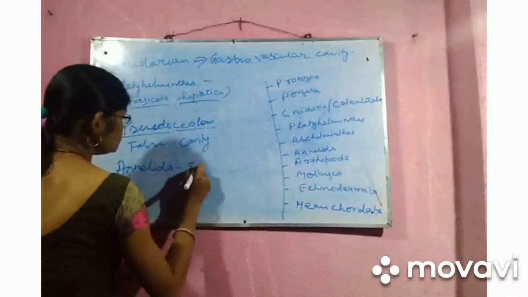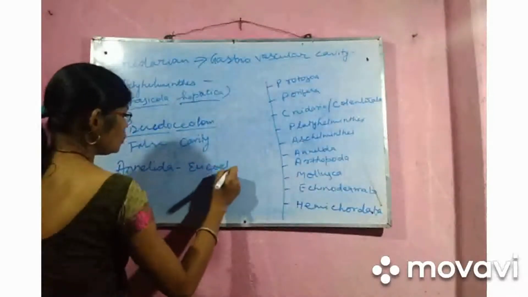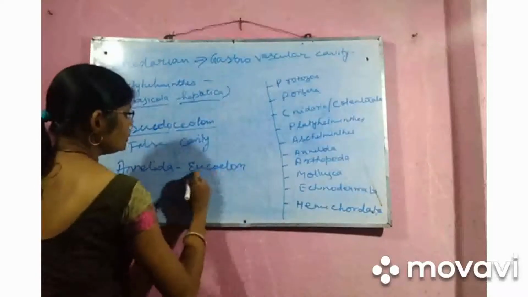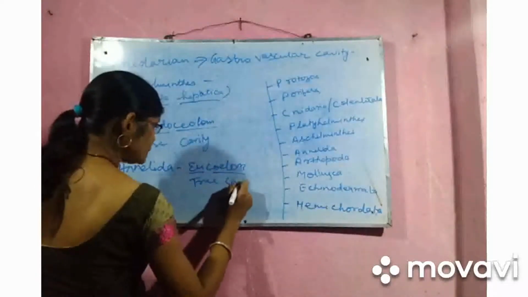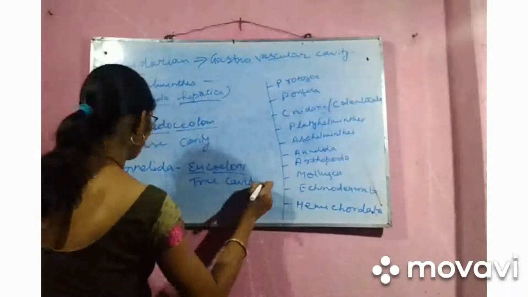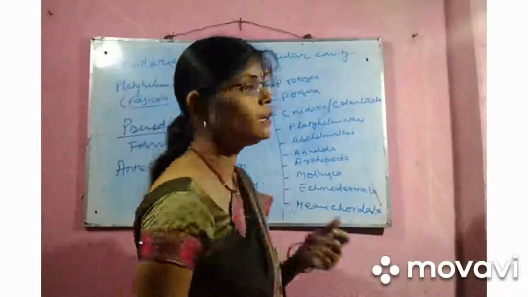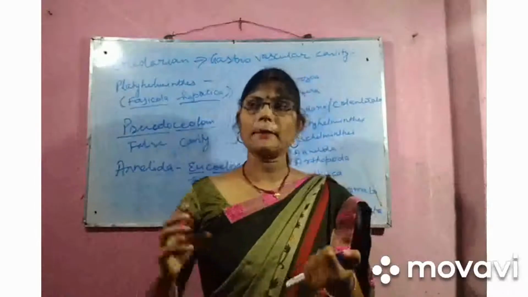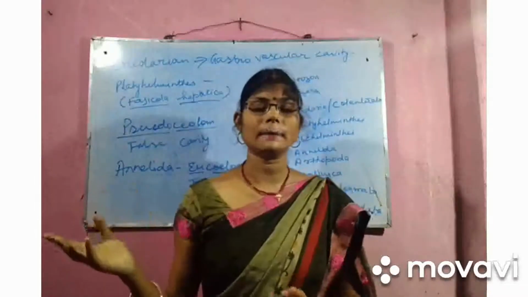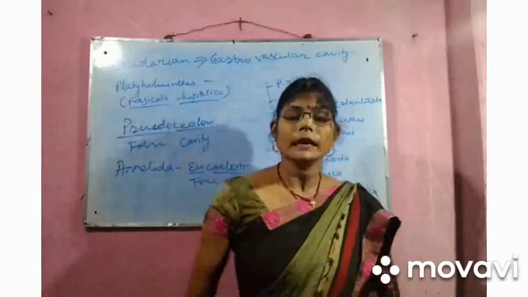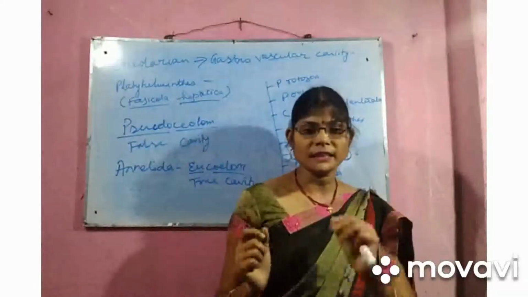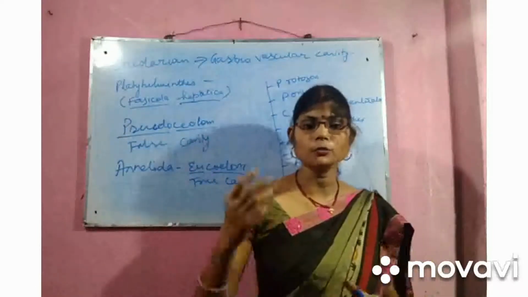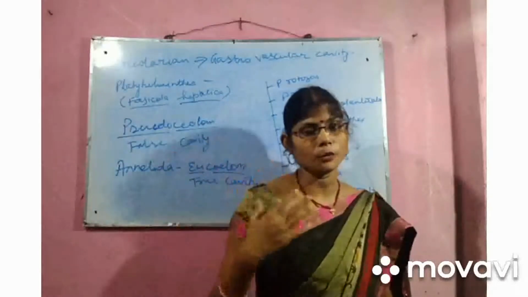Annelida is having eucoelom. Eu means true. Cavity is present in the body of the Annelida. If you take an example, the example is earthworm. That means these animals have well developed pulsatile vessels in their body to move the fluid and transporting medium in the blood.